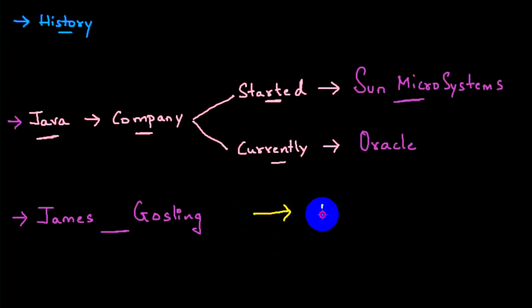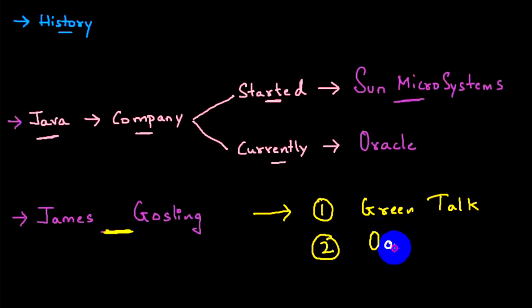So what he did, he gave the first name Greentalk. Once James Gosling and his team developed the language, they wanted to give it some name, so they gave the name Greentalk. But Greentalk is not that catchy a name, no? It didn't become that famous. Then later, he named the language Oak, because he had an oak tree beside his office. But Oak was already registered by some other company. There was a company called Oak, which had registered it previously, so he couldn't use it.